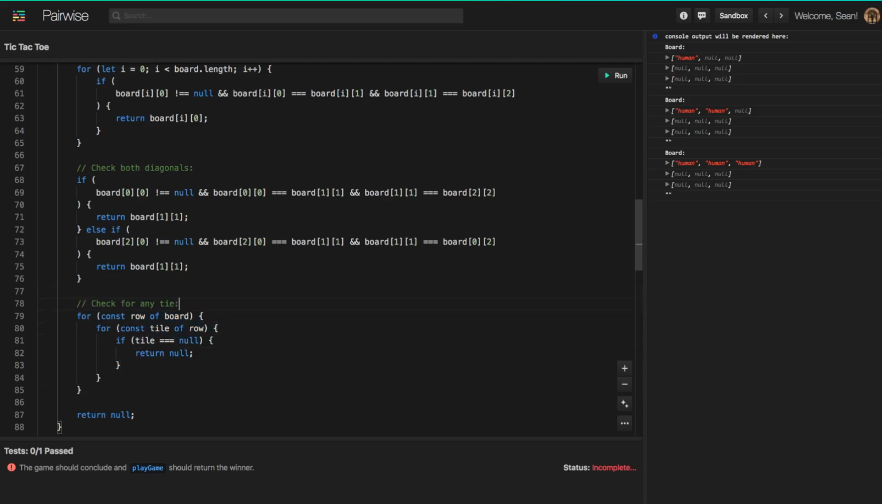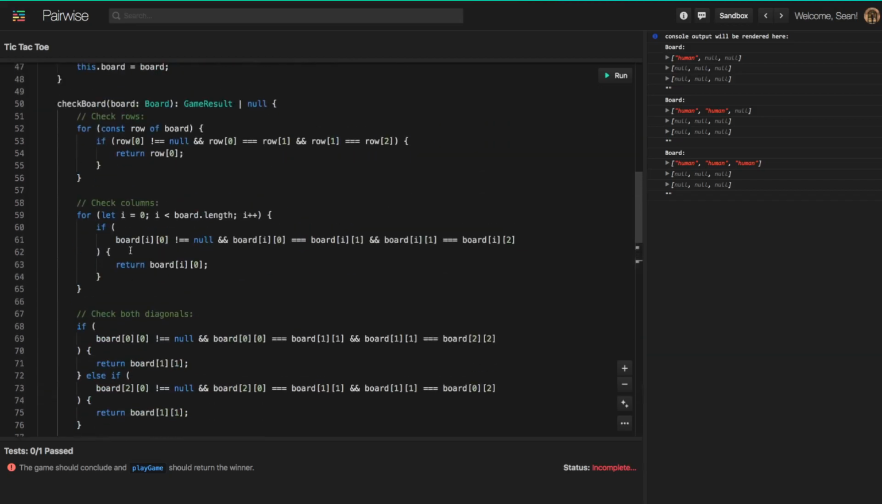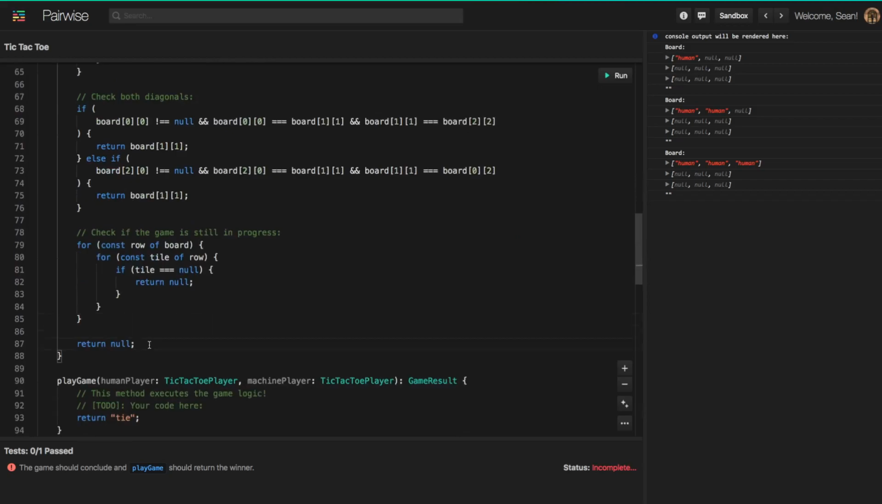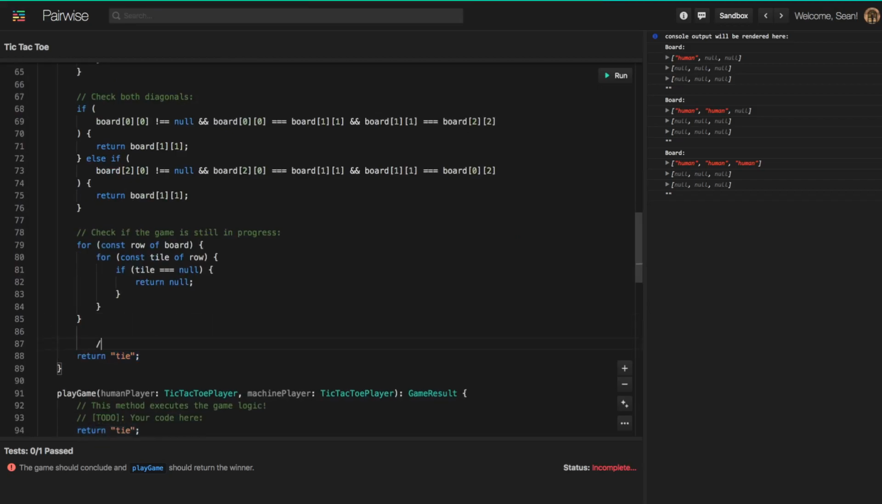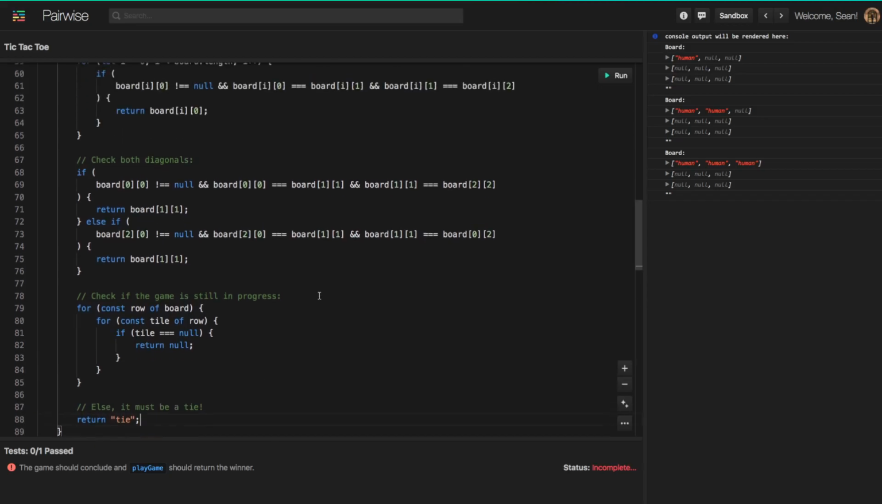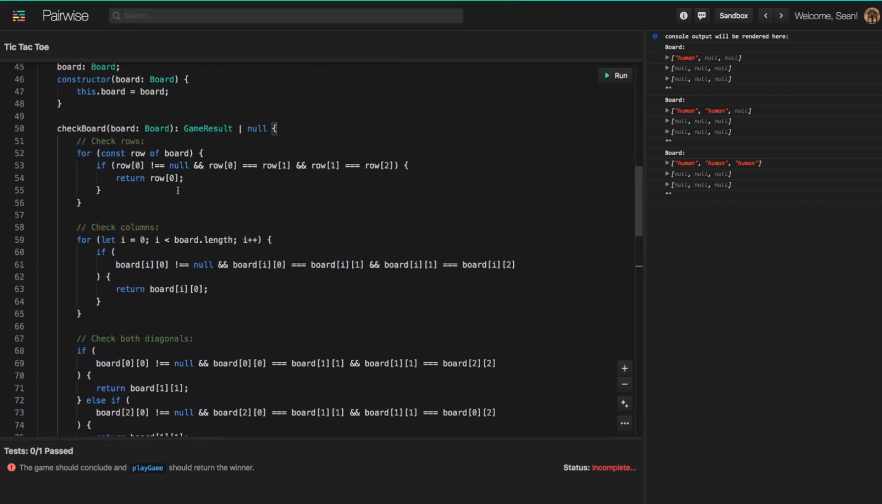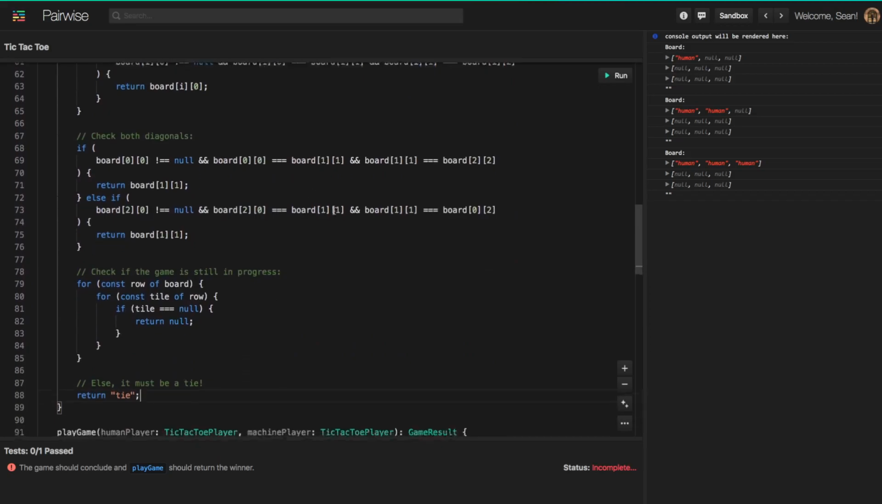And so this will actually be check if the game is still in progress. And if this is not true, if we get all the way through the board and we don't find any null tiles, but we also didn't find a winner, then finally here we have a tie, and then we can return tie. So else it must be a tie. Okay, so I think this logic looks pretty good.